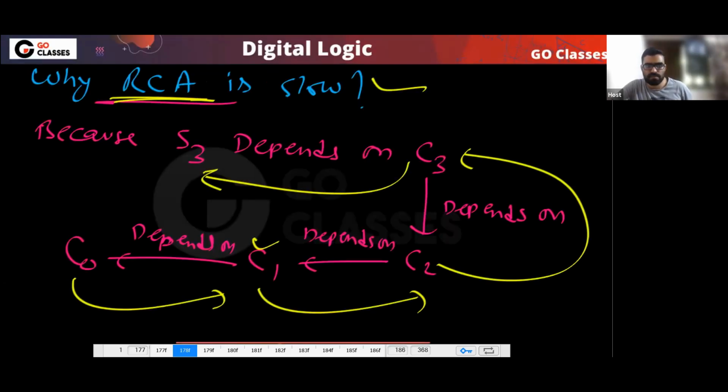This is the drawback. This is the reason why this is slow. Because the carry must propagate from one full adder to the next, to the next, to the next. So the carry must travel through the full adders. Initially we cannot calculate S3. Why? Because S3 depends on C3, C3 depends on C2, and so on.